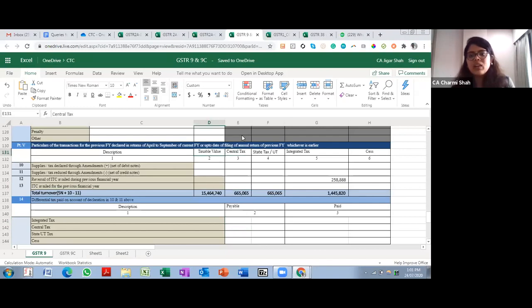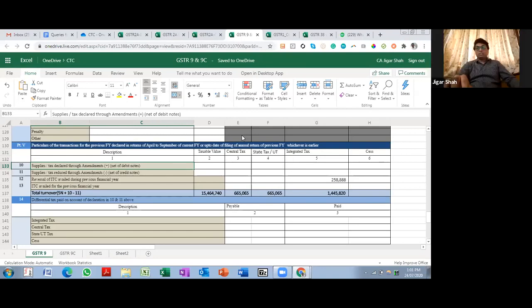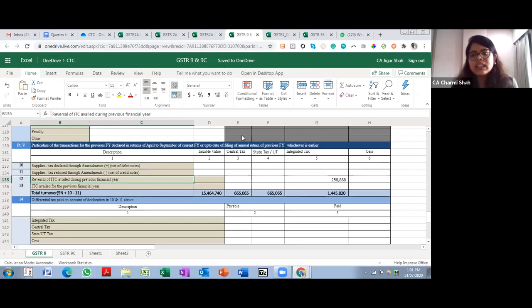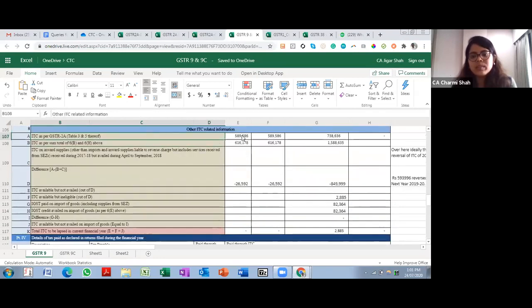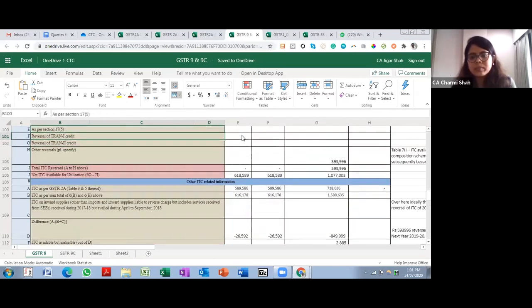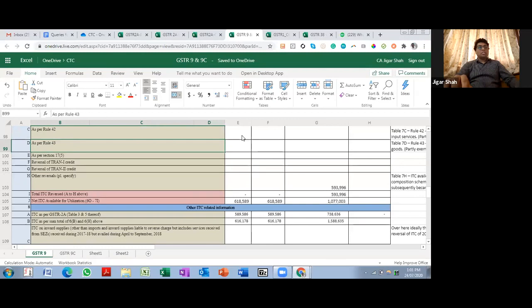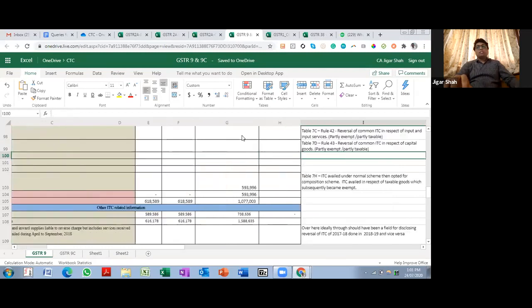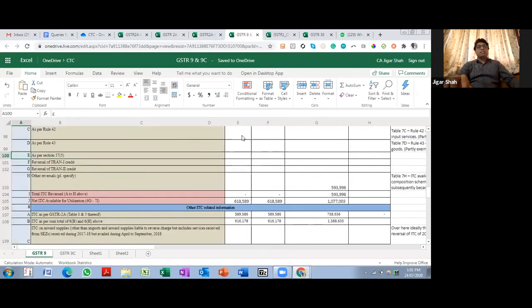If any ITC has been disallowed as it was blocked under section 17.5, then where is it required to be disclosed in 9? Sorry, come again. If any ITC has been disallowed as it was blocked under 17.5, then where is it required to be disclosed in 9? It's there. As per section 17.5. But this will come over here if you are filing the return on gross basis.